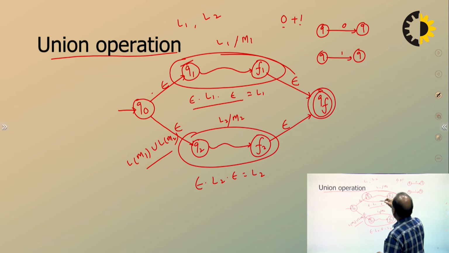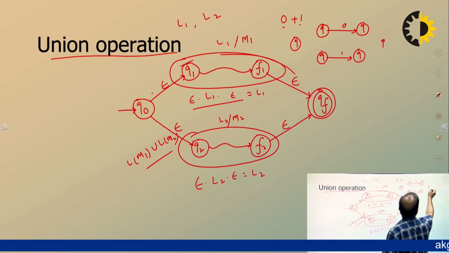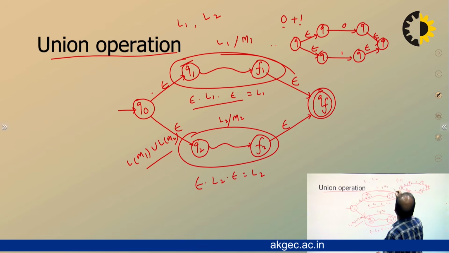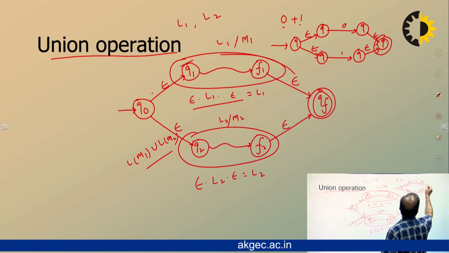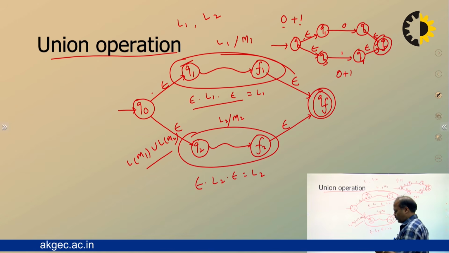So now by using this construction, take another state and take another state. Take epsilon, epsilon, epsilon, and epsilon, right? So you can see this is the starting state and this is the final state. It's very simple, just rename it Q0, Q1, Q2, Q3, Q4, Q5. So you can see epsilon 0 epsilon or epsilon 1 epsilon. So of course this is accepting 0 plus 1.